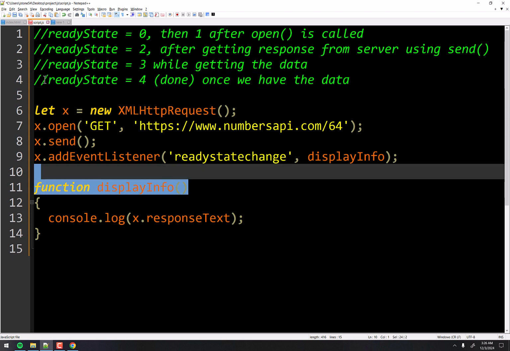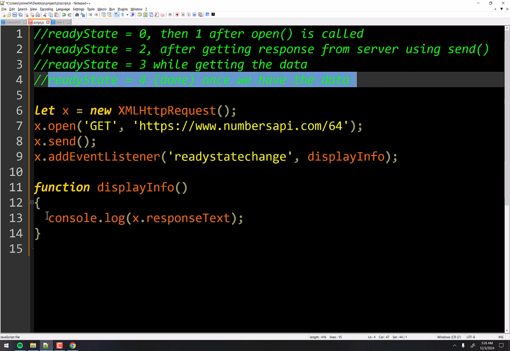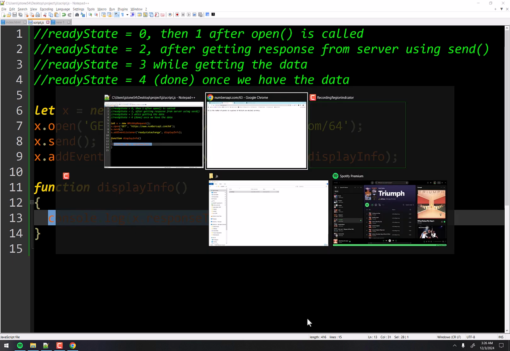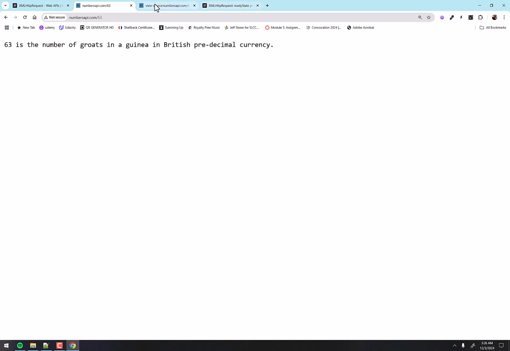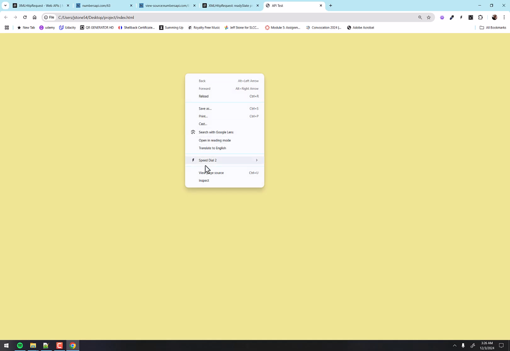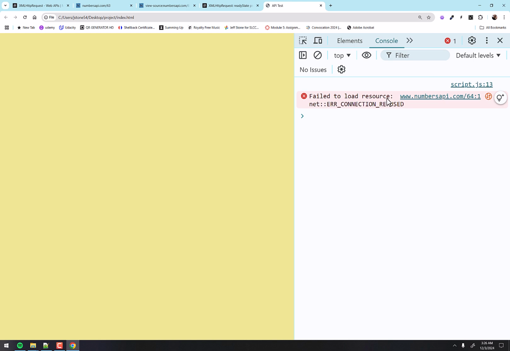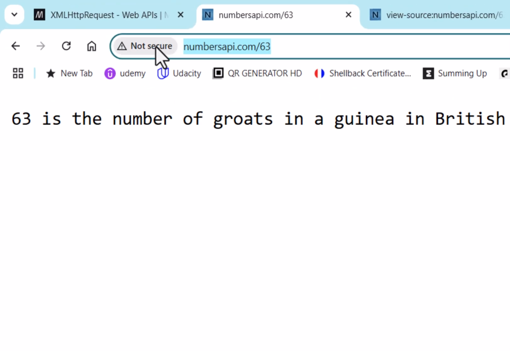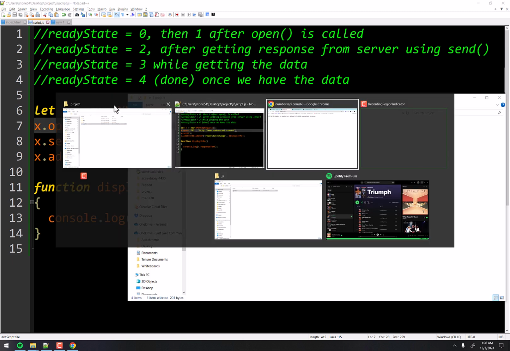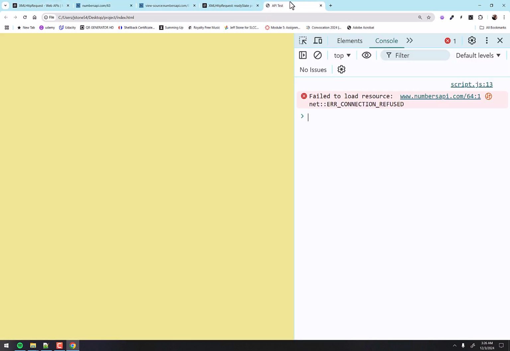Okay, now we need to check for this ready state in a minute here. So we may get an error here, which is expected. So don't worry about that for the moment, but let's just run this and see what happens. When I refresh the page, I don't even think I have it opened up yet. So it's just down here, project, open it up, look in the console, and we got fail to load resource. Let me make sure I got the URL right first of all, numbersapi.com/64. Oh, and notice here it says not secure, which means it has not got the S there. And let's also look and see if the www may or may not be necessary. We'll see. Let's refresh. So we got the data here.